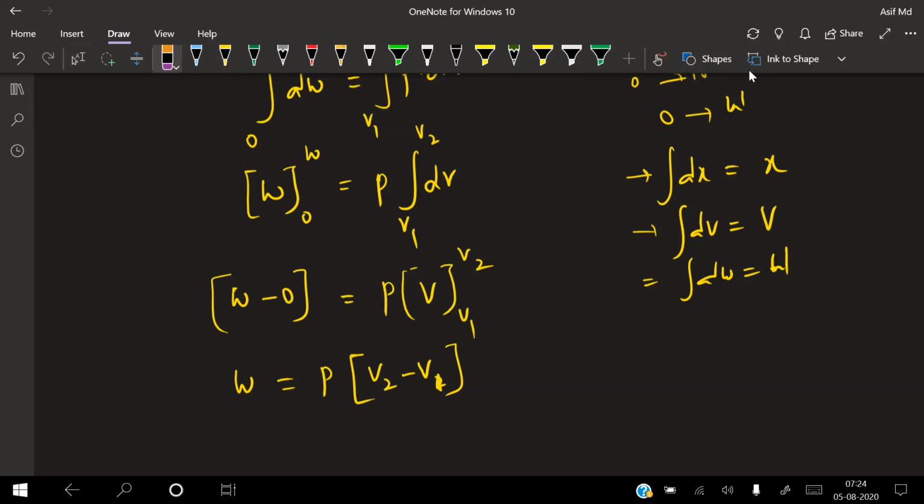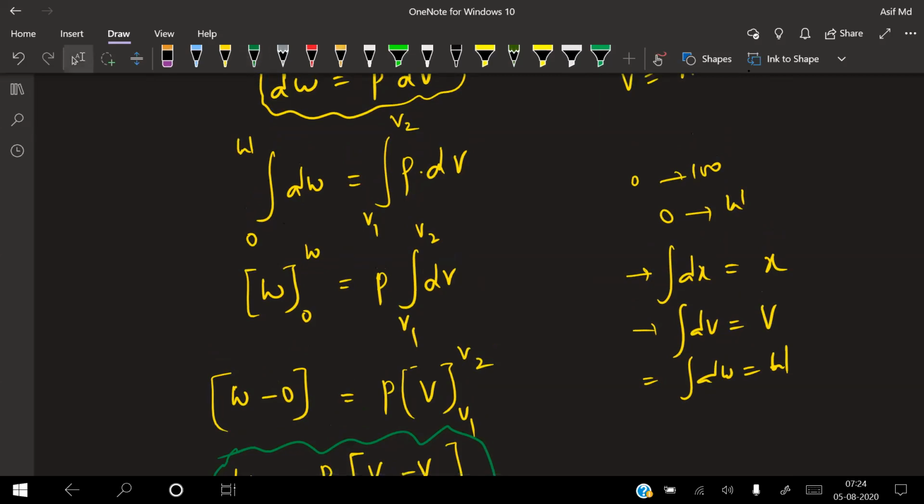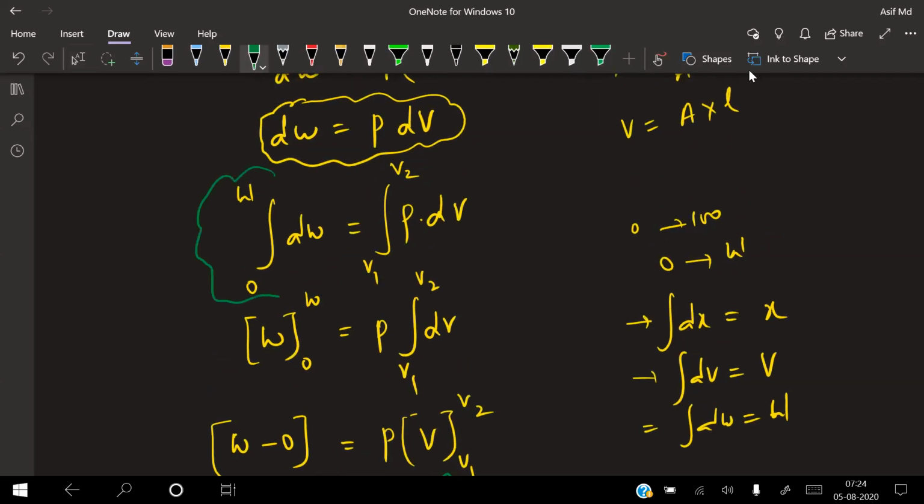Sir, can we write delta V for this? Yes, delta V we have written already. That delta V only I need to get precisely. So that is the reason I'm writing it in this form right now. W is equal to P into V2 minus V1. In further sections, we'll be writing like this. Otherwise, our work done formula will be equal to this, the given condition.